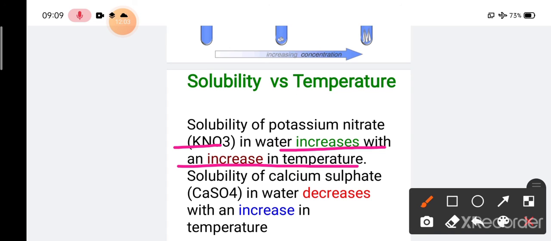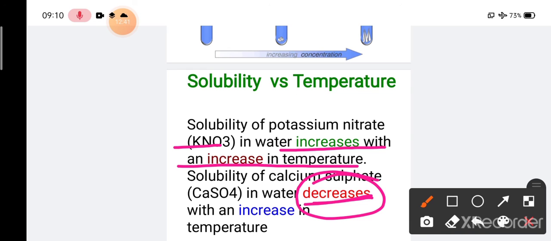But in the case of calcium sulfate, that is CaSO4, when we increase the temperature, the solubility of CaSO4 in water decreases. So remember, the solubility of KNO3 in water increases with increasing temperature, but the solubility of calcium sulfate, that is CaSO4, in water decreases with increasing temperature. All of them have some valid reasons behind that, but that is not in the syllabus, so don't bother about that.